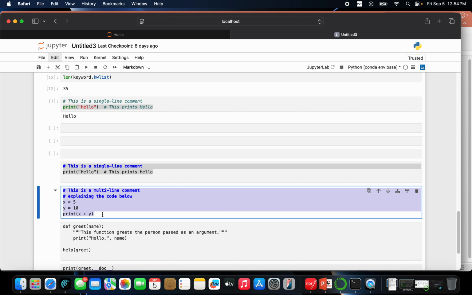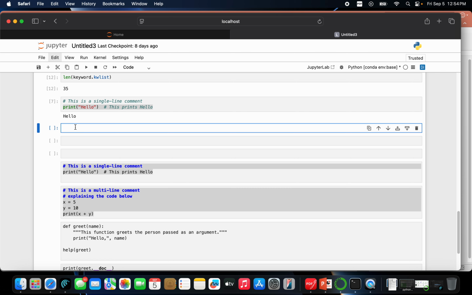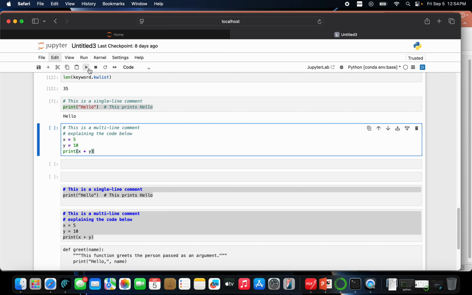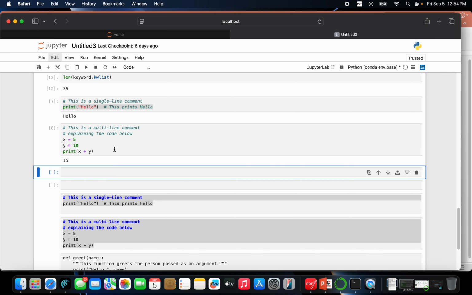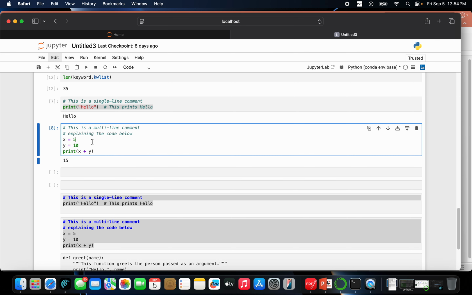Now second example here, right? Run the code. Here the output is equal to 15. There are multiple line comments. There are two line comments here, all starting with the hash. This is the multi-line comment explaining the code. When we run this code, the output is just 15.